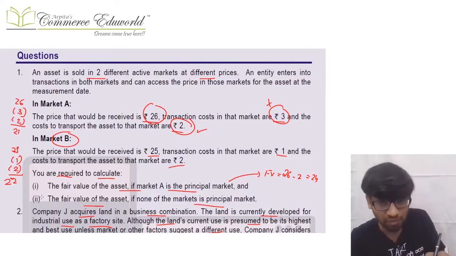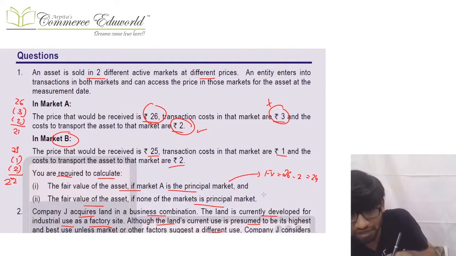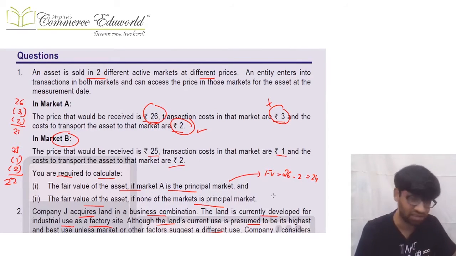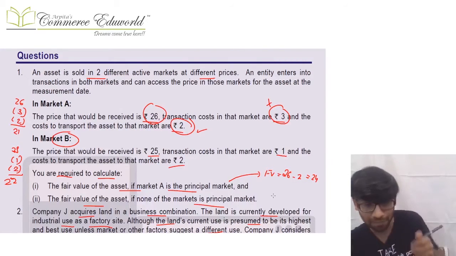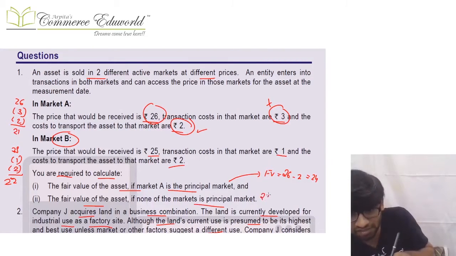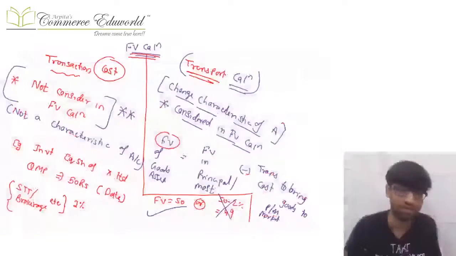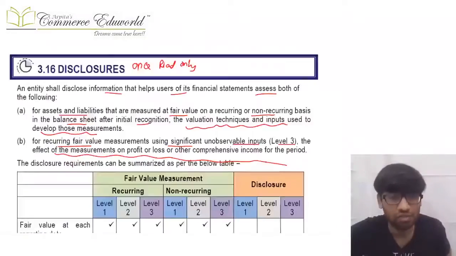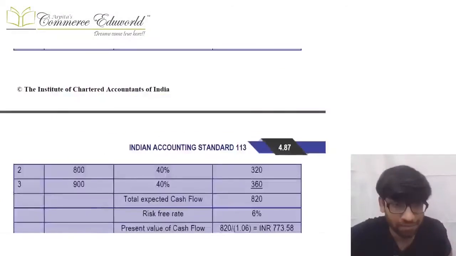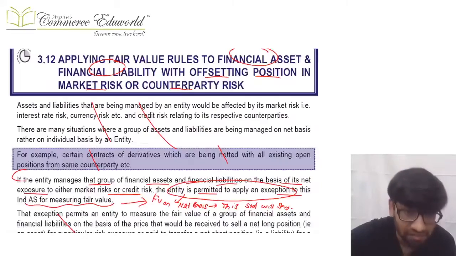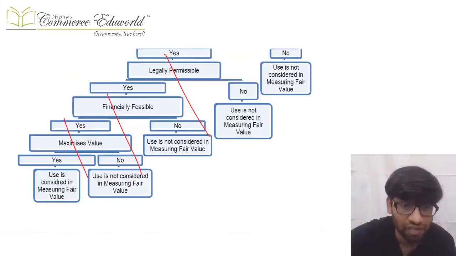Now once we decide the most advantageous market, the fair value is very simple. Once the decision of the most advantageous market is done, B is decided, and fair value will be a separate calculation. So while calculating fair value, we'll consider the sale price, transaction cost will not be considered, only the transport cost of 2 will be considered, and the fair value will be 23 over there, provided there is no principal market. So accordingly you calculate, and that is a very critical part of this Ind AS. Okay, so that was all about that point. Now I go ahead. So this is how basically we calculate the fair value.